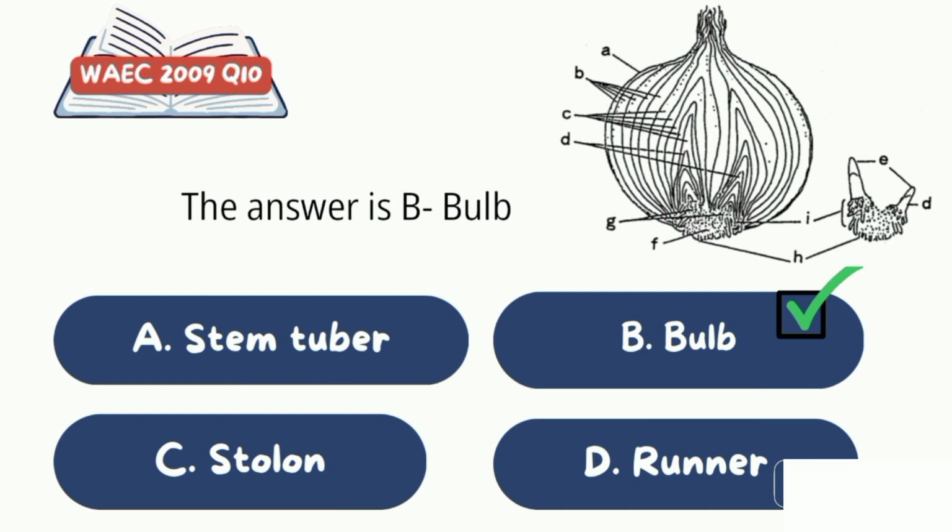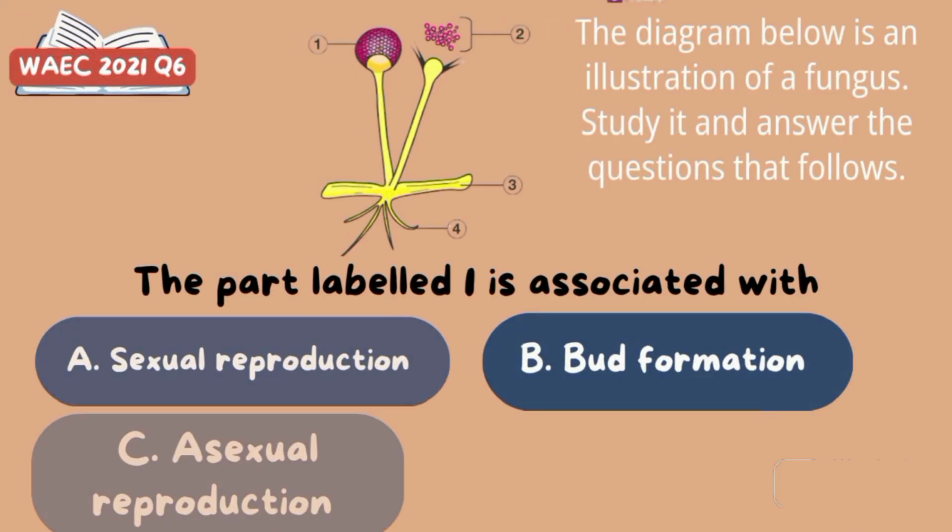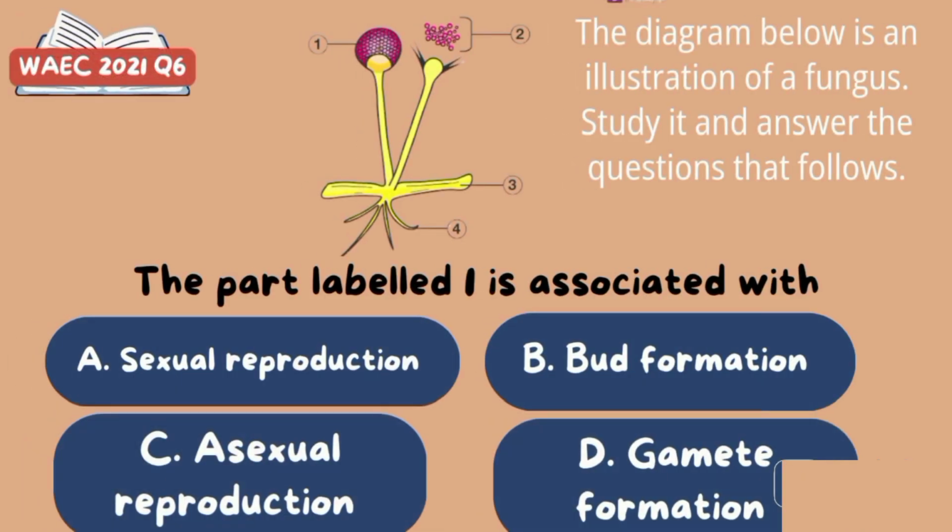Lastly, let's look at question 6 from 2021. The diagram below is an illustration of a fungus. Study it and answer the question that follows. Now the question. The part labeled 1 is associated with A. Sexual reproduction, B. Bud formation, C. Asexual reproduction, and D. Gamete formation. Look at the diagram critically and look at the options to pick your answer.